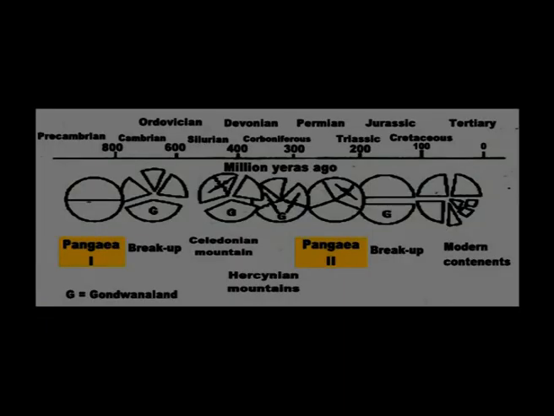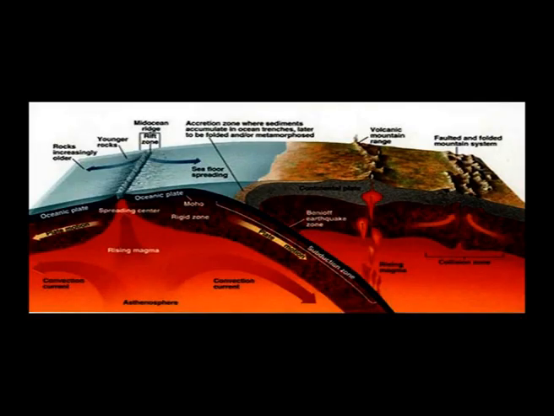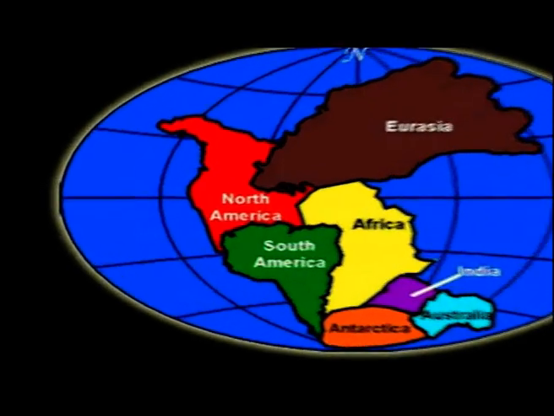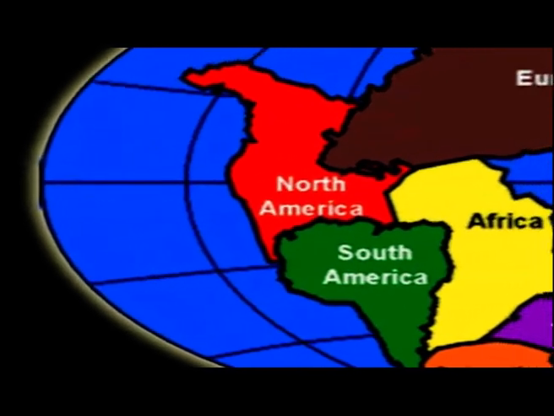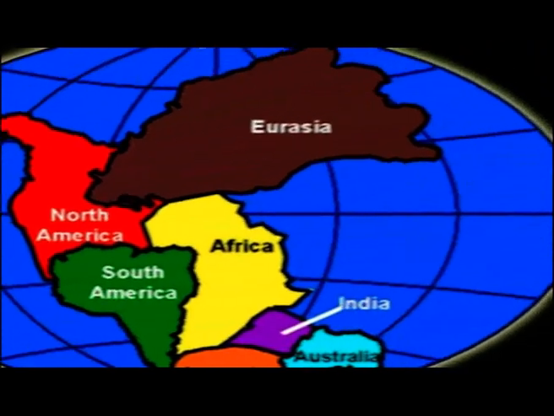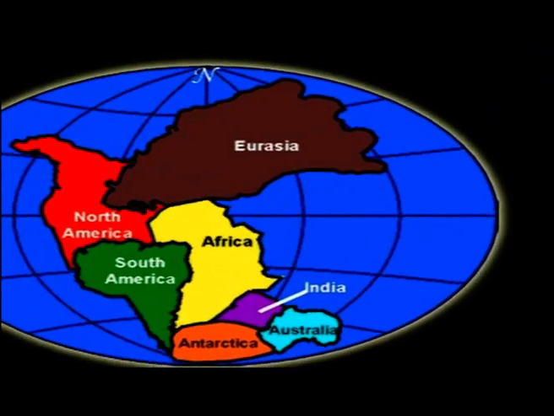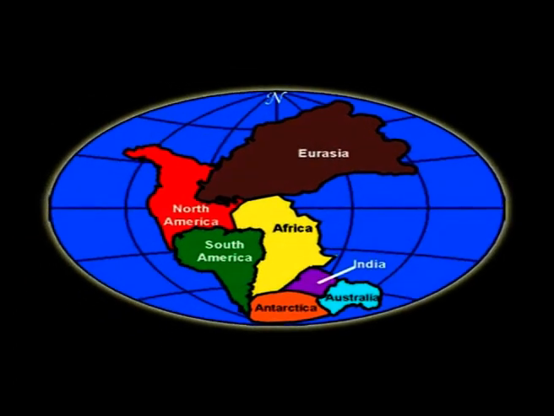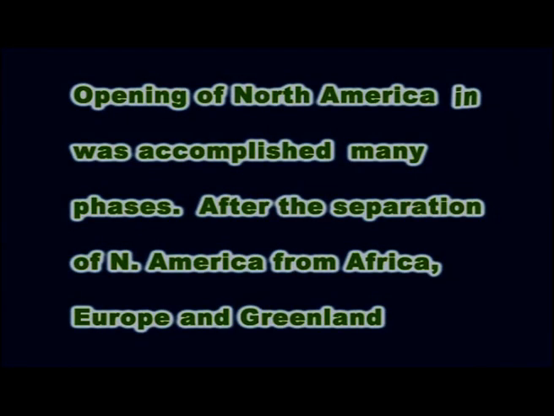So this second Pangaea broke around 200 million years before present in the early Jurassic period, and Africa detached from North America and drifted away. The zone of seafloor spreading continued to extend towards north and south. The separation of South America and Africa was accomplished during Middle Cretaceous period. North America and Europe began to move away from each other. There is one more figure you can see a little later. Opening up of the North Atlantic was accomplished in many phases.